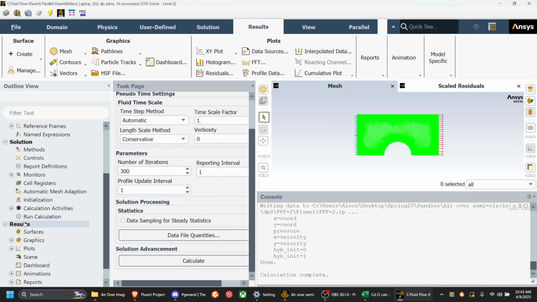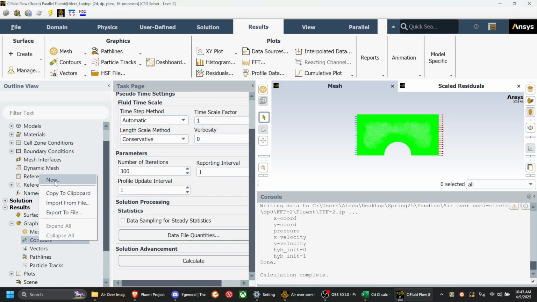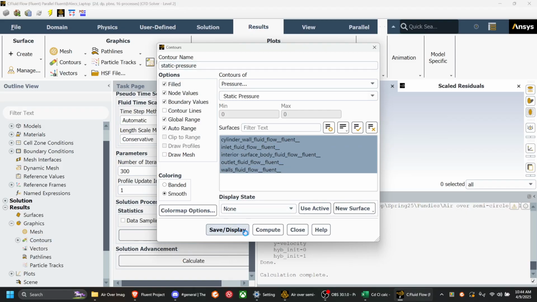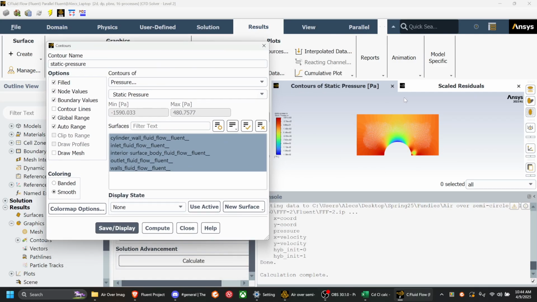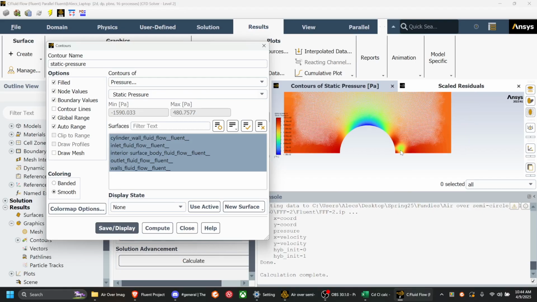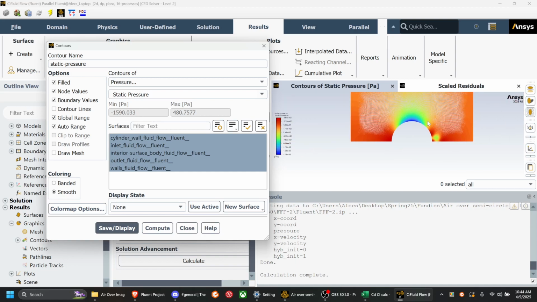So from this point we go to our results and we do the same few graphs that we did for the other one. Static pressure, and we can see that it's a very different shape than it was in the other one. This I believe to be a simulation error, but I don't think there's anything we can do about that. The mesh maybe could change, but I don't think that is significant to our results.